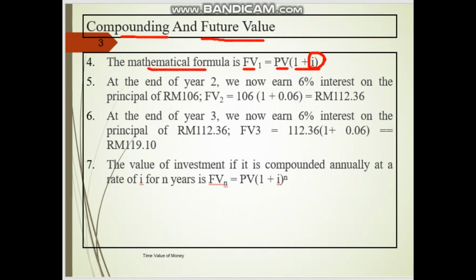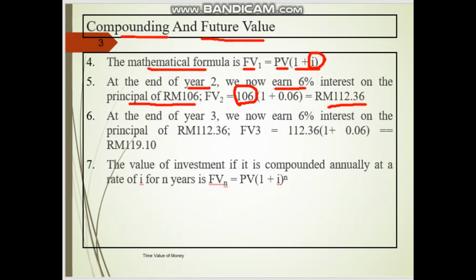For example, for the second year, as I said just now, you already earned the 6%, so now the principal is 106. What about the third year? In the second year the interest is charged based on 106 ringgit, which will give you 112.